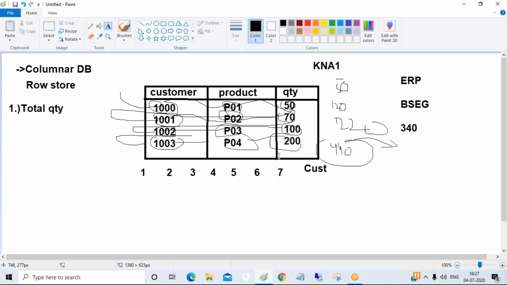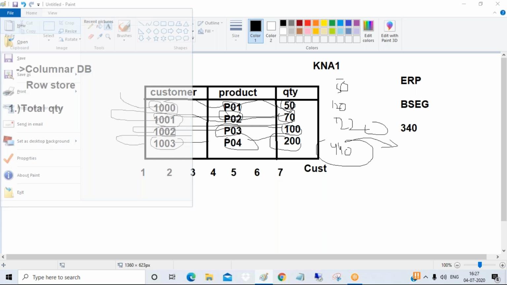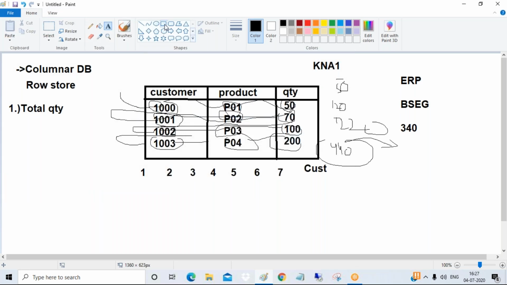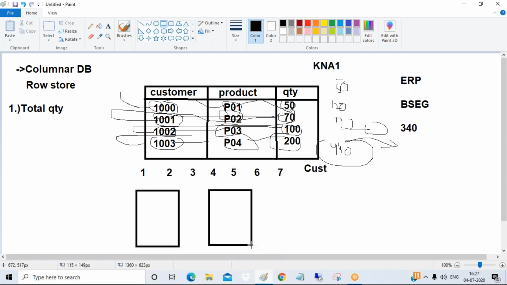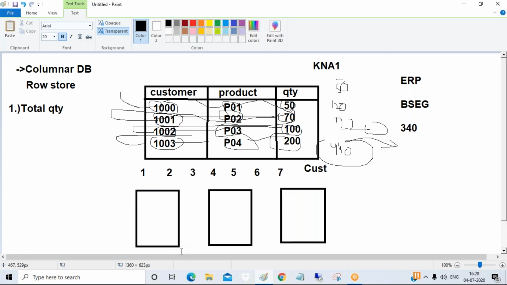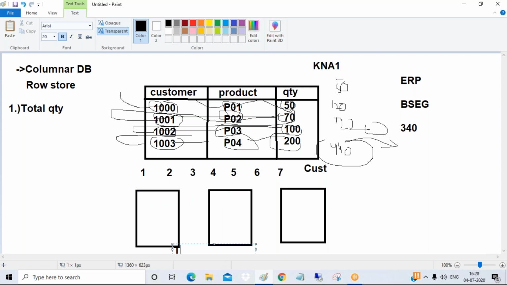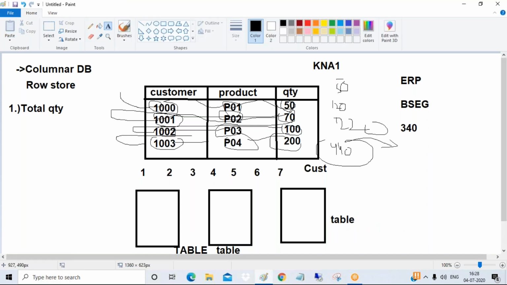But in the columnar approach, let me tell you, guys, how the fields are arranged. In the columnar approach, each column acts like a separate tiny table, or behaves like an index itself. So this is one tiny table, this is one tiny table, this is one tiny table. Behind the scenes, I am telling you, each column behaves like a tiny table.